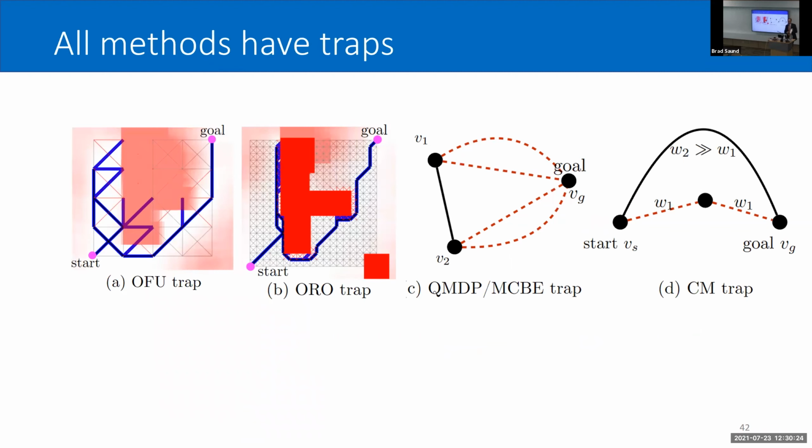So all of these methods have traps that we've looked at so far. So we can ask, is there a method that doesn't have any traps? Is there a true optimal method? And the answer is no, and I can prove that this problem is in fact NP-complete. I'm going to skip that proof for this. However, if anyone is interested, I like thinking about it, so feel free to talk to me afterwards.